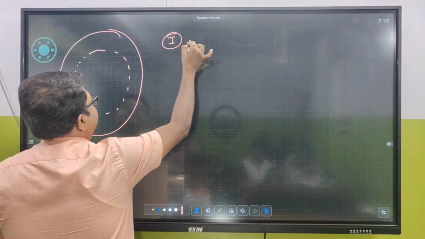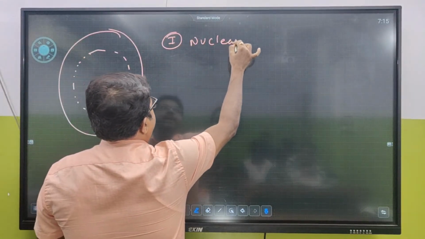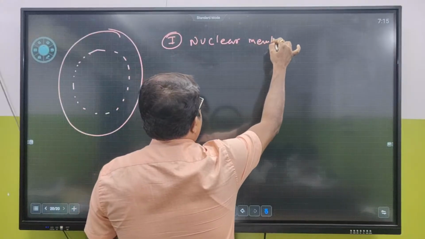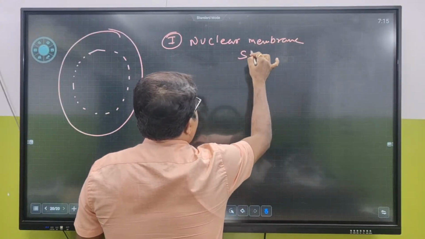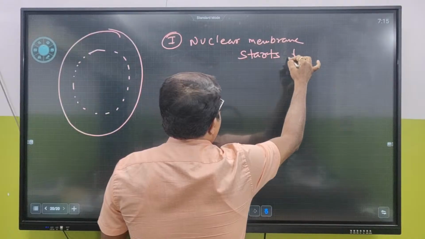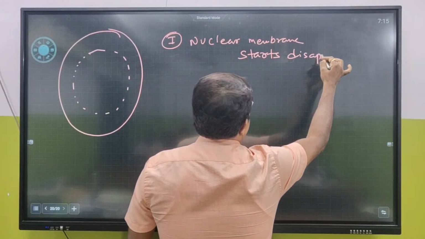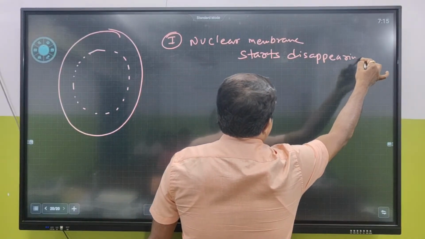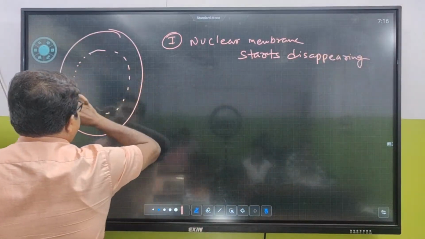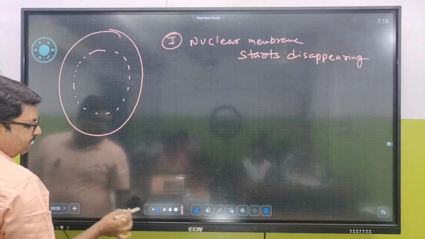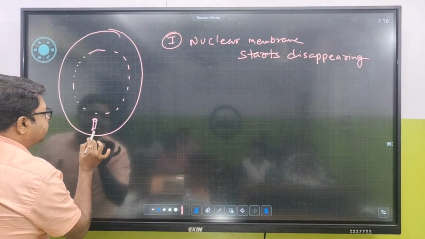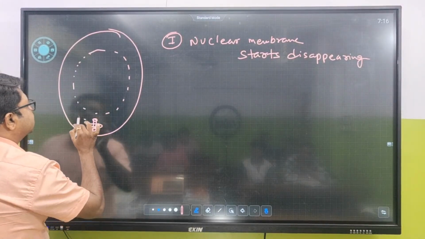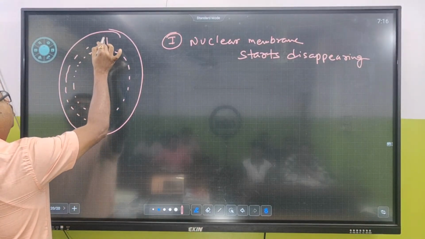What is the first step? The nuclear membrane starts disappearing. Fine. What is going to happen to this? The centrosomes are going to start moving towards the opposite pole.